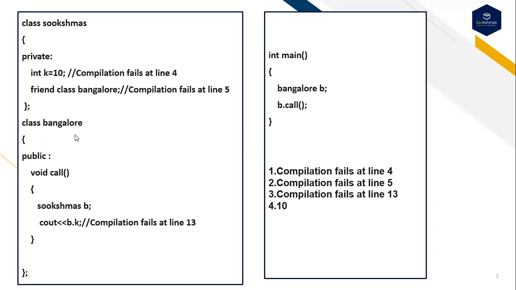Inside it I have created an object for Sukshmas, and with the help of that I am trying to access the private variable. So the private variable is being accessed from the Bangalore class. These are the options: the compilation fails at line 4, or fails at line 5, or fails at line 13, or else you will get the output of 10.